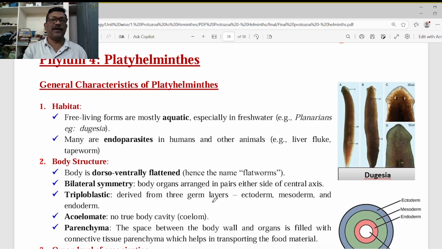Now the first question is habitat. Where do they live? Most of them live in the aquatic environment. Only the free-living platyhelminthes live in the aquatic environment, but all the remaining trematodes and cestodes, the parasites, live in the host body. Those are endoparasites. Fasciola hepatica, trematodes and cestodes, tapeworms and other parasitic organisms live inside the body. Especially they are adapted to live in the small intestine where readily available digested food, glucose, amino acids, glycerol and fatty acids are available.